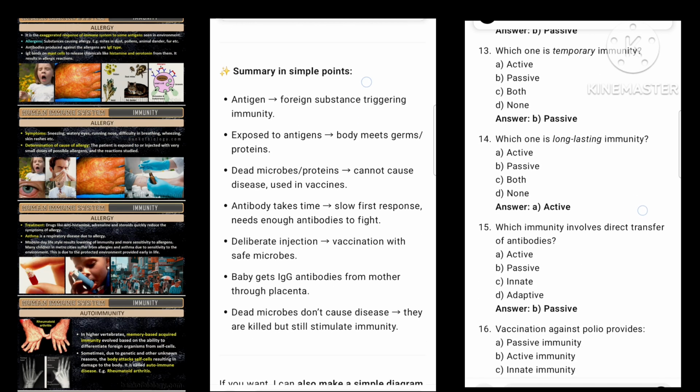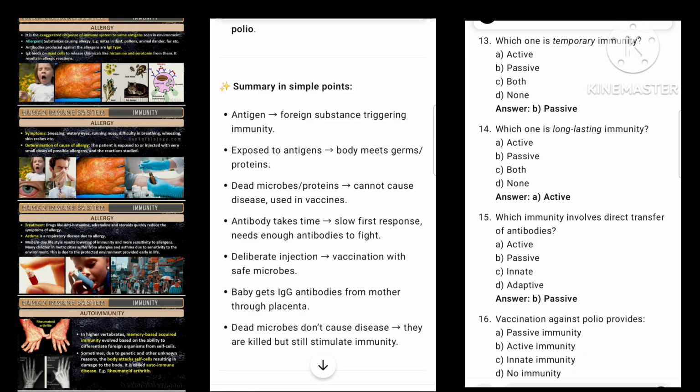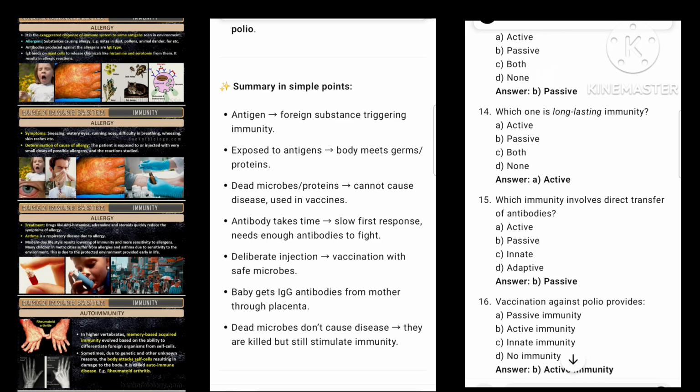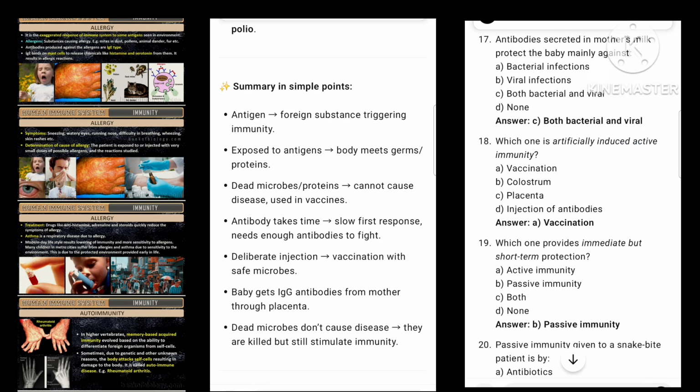Summary and simple points. Antigen: foreign substance triggering immunity. Exposed to antigens: body meets germs, proteins. Dead microbes, proteins: cannot cause disease, used in vaccines. Antibody takes time: slow first response, needs enough antibodies to fight. Deliberate injection: vaccination with safe microbes. Baby gets IgG antibodies from mother through placenta. Dead microbes don't cause disease; they are killed but still stimulate immunity.